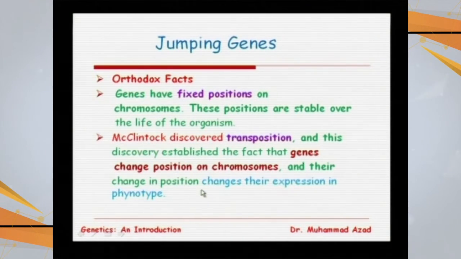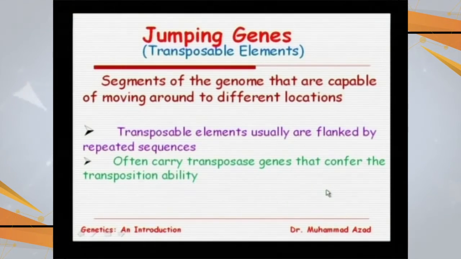Previously we had the orthodox idea that genes have a fixed position on the chromosome, and these positions are stable over the life of an organism. But Barbara actually discovered transposition, and this discovery established the fact that genes can change position on the chromosome, and their change in position changes their expression in their phenotypes, or in the appearance of their traits.